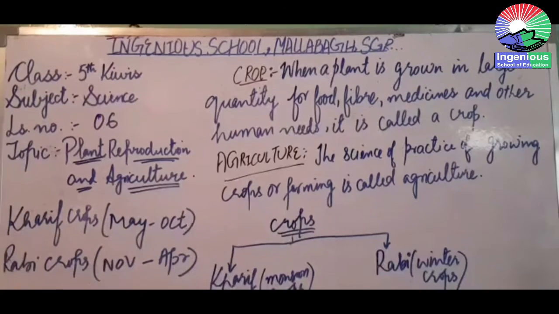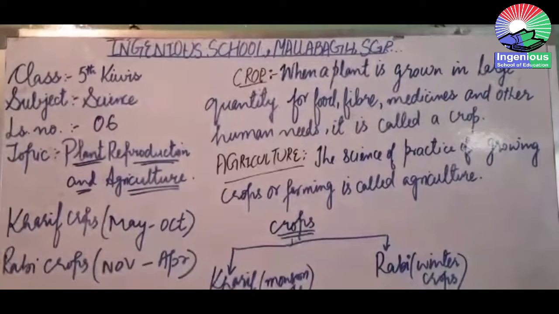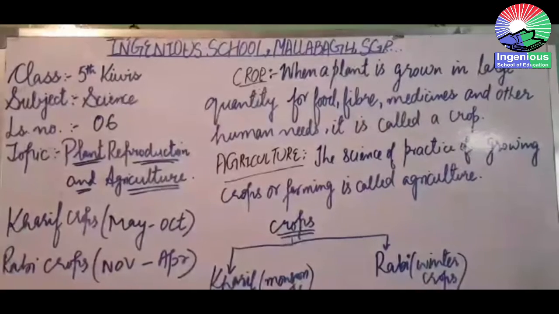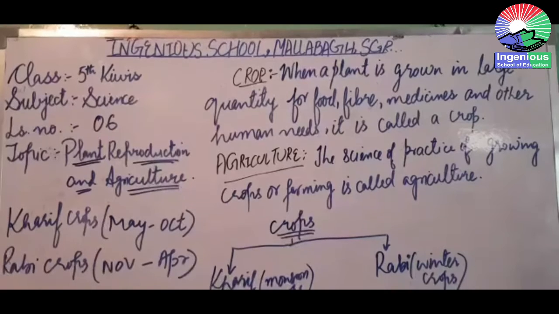On the other hand, crops like cotton need more hot climatic conditions. So different crops are grown at different places as per the need of the soil and as per the climatic conditions which are favorable for the growth of the crops. Got it?